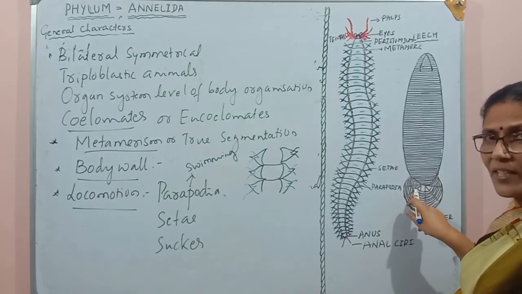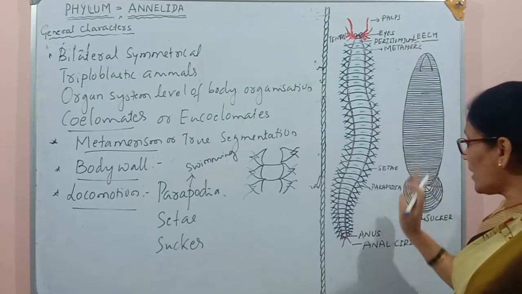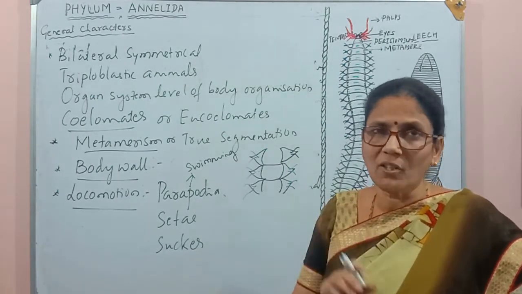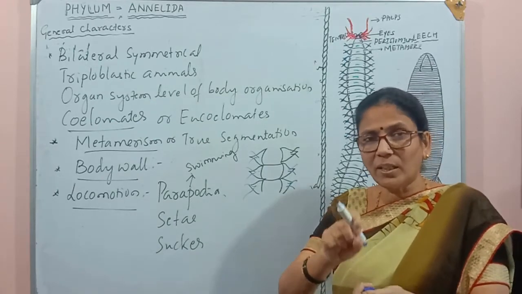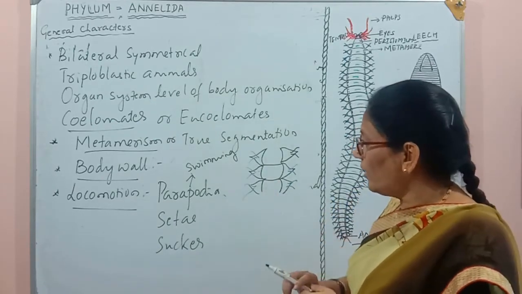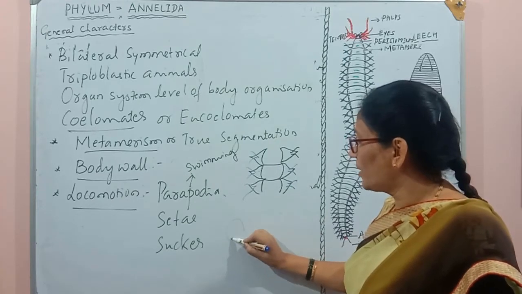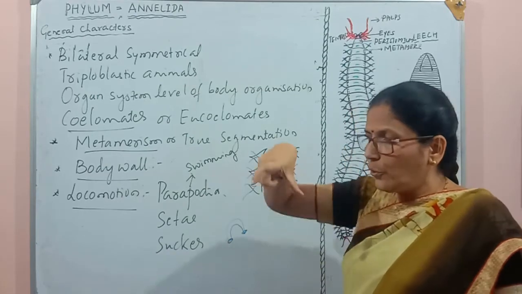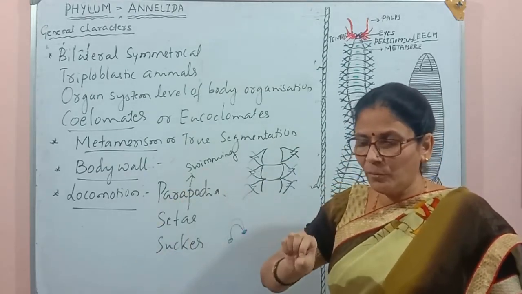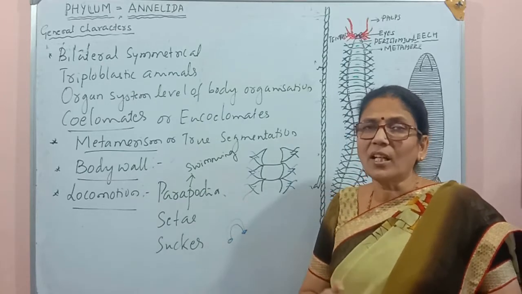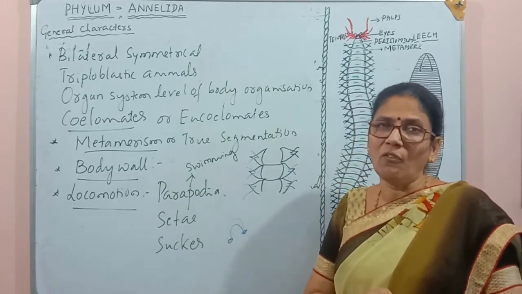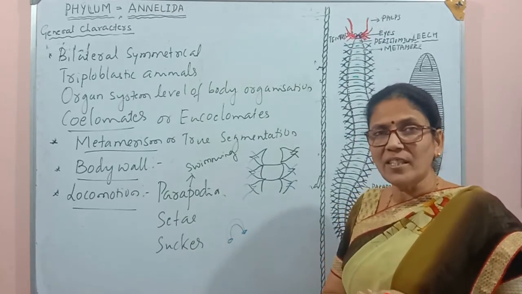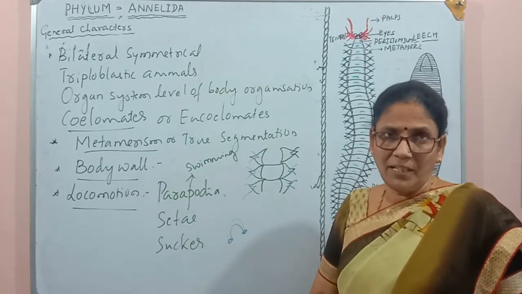Leech has two types of sucker. One is the anterior sucker, another one is the posterior sucker. Anterior and posterior suckers are useful for this organism both for locomotion as well as to suck the blood. So this organism is moving with the help of suckers. This is the body and there are two types of suckers. It is going to be useful to use the suckers like this. So suckers are used to fix onto the body of organisms. So these are the three types of locomotory structures we see in the group Annelida.